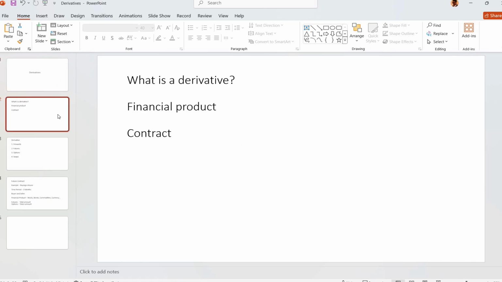Derivatives. What is a derivative? It is a derived product. It can be any financial product like bonds, stocks, etc. Derivative is a contract. Contract means an agreement between a buyer and seller.